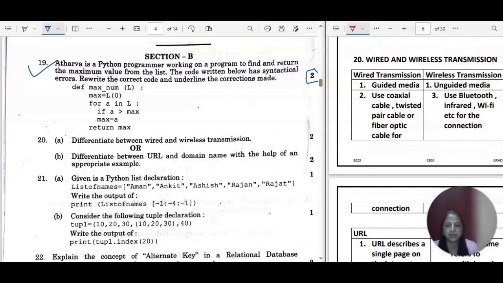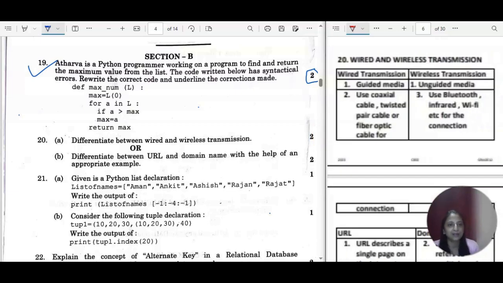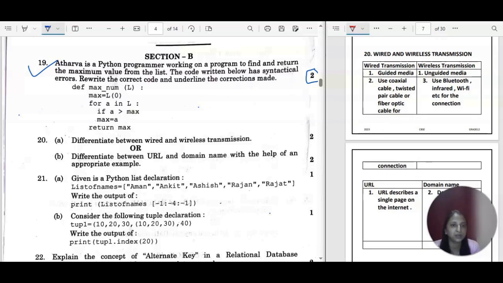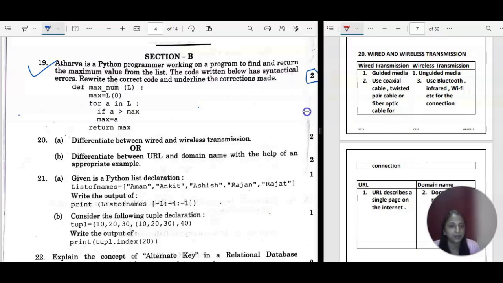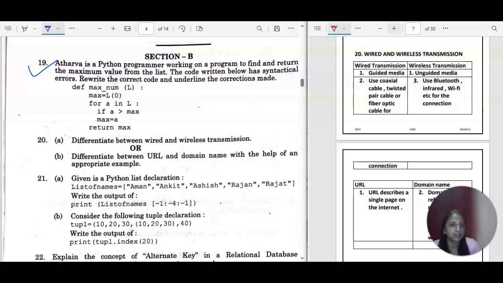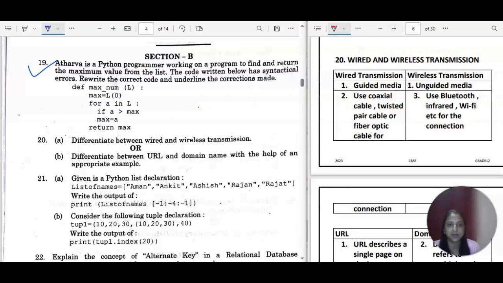Now the second one, we have the differentiation between wired and wireless transmission. I think from a small grade, from there only we are learning all this stuff. The wired connection or wired transmission is the guided media, and it is guided media because a proper physical connection is there. Unguided media is considered for wireless transmission. For wired, you use coaxial cable, the twisted pair cable or the fiber optic cable for the connection. As per your budget and your requirement, you can go for any of the cables, because they all have different features and the cost is also different.